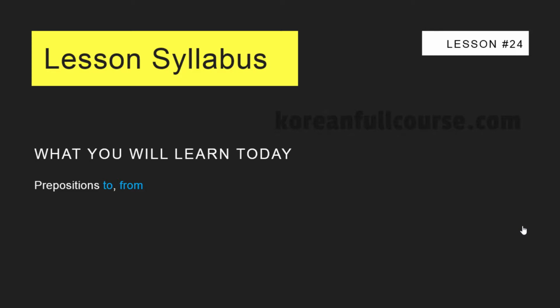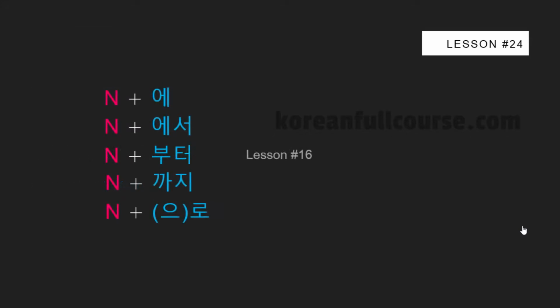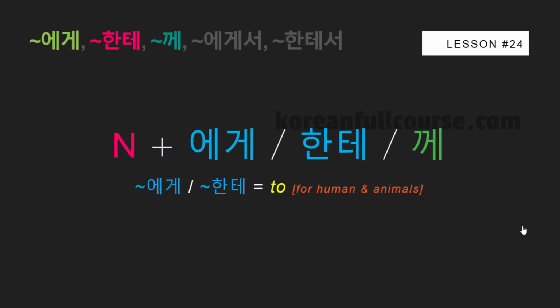Hi, in this lesson you will learn 5 Korean prepositions that in English can be translated as to and from. In the last lesson, in particular lesson number 16, you learned these 5 prepositions: 에서, 부터, 까지, and 으로. In English, these 5 prepositions also mean to and from, but they can be used only with inanimate objects. And for animate objects, such as humans and animals, use 에게, 한테, 께, 에게서, and 한테서.